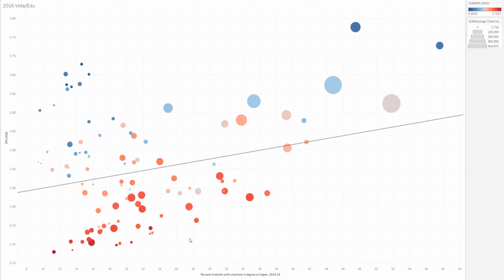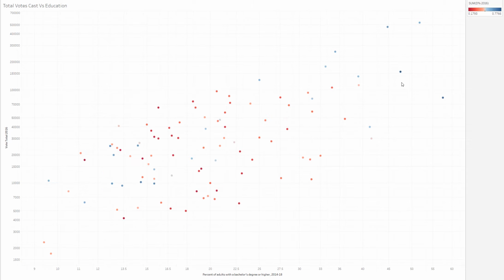So if we take a look at the big counties versus their relative education in the 2016, this is a graph of the total amount of votes cast on the y-axis and the percentage of the voters who are college educated on the x-axis. We see that there are a few opportunities for Democrats to pick up well-educated, large vote total counties, specifically Union County and New Hanover County.